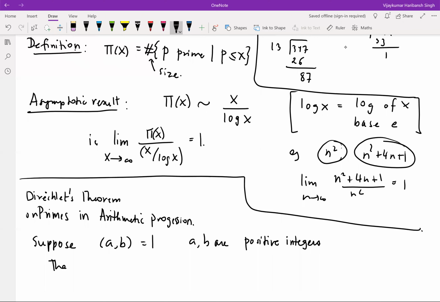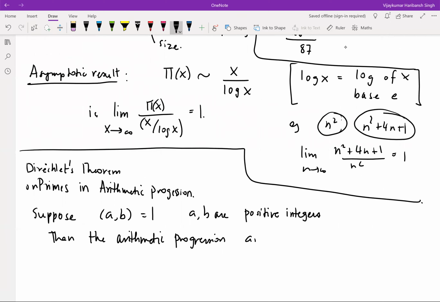Then the arithmetic progression, look at an plus b, where n belongs to the natural numbers. If you look at this set, it contains infinitely many primes.